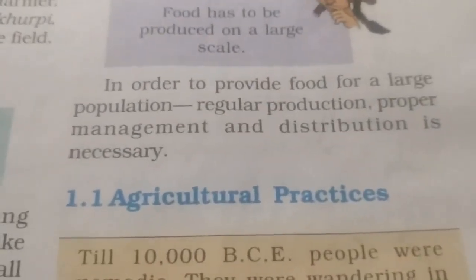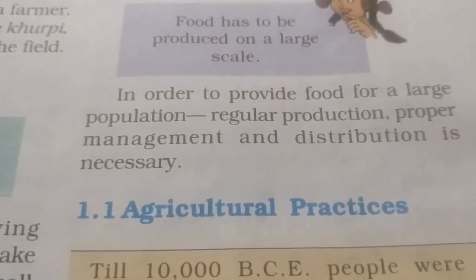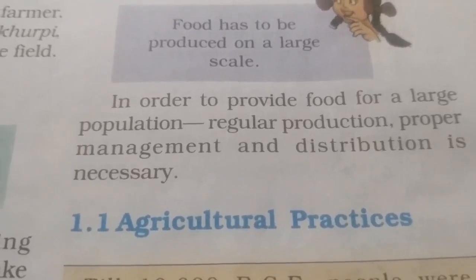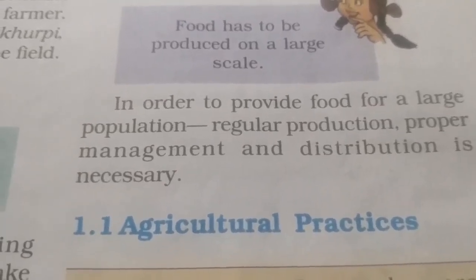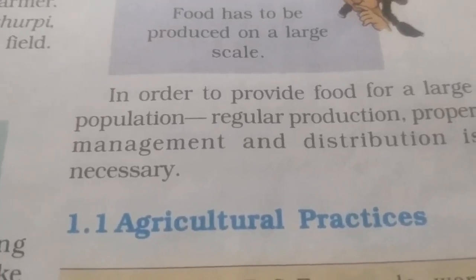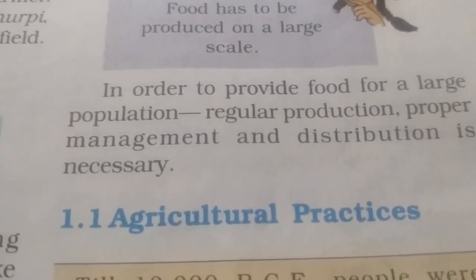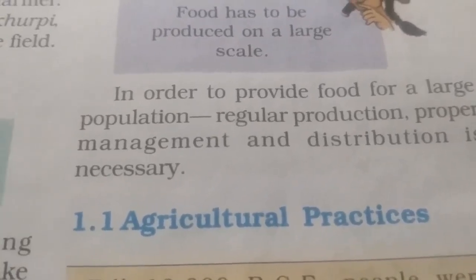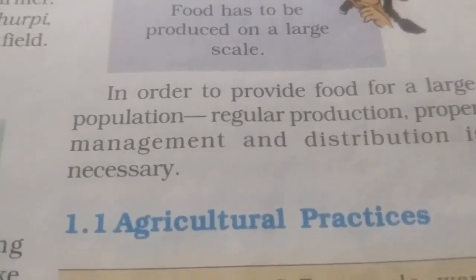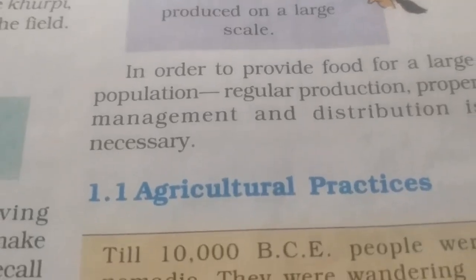In order to provide food for a large population, regular production, proper management and distribution are necessary. That is, we have to produce a large amount of food, and after production this food should be properly managed, otherwise it will be spoiled. And after this management we have to distribute these food items to each and every person, otherwise it will not serve any function.